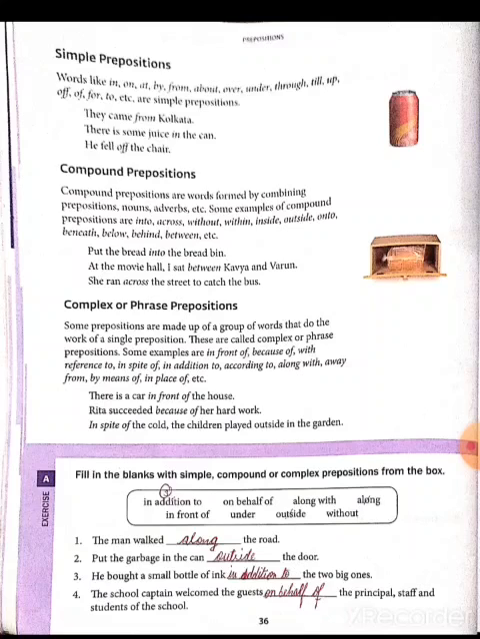Next one, compound prepositions. Compound prepositions are words formed by combining prepositions, nouns, adverbs, etc. Some examples of compound prepositions are into, across, without, within, inside, outside, onto, beneath, below, behind, between, etc. Example: put the bread into the bread bin. In this sentence, into is a compound preposition, meaning when two or more words are combined to form one single preposition, we have a compound preposition.